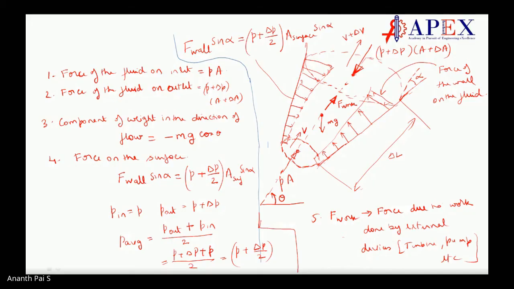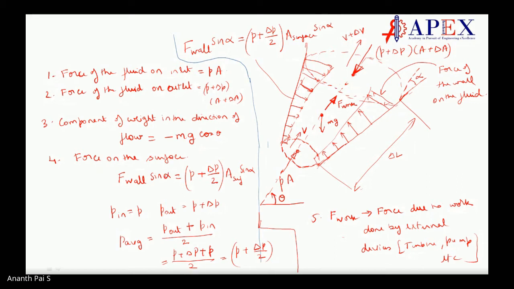Sir, can you explain about force on surface once again? Yes, see what happens here. Force on the wall is here. This is the force on the wall. Force on the wall into sine alpha gives the force in the direction of the flow. Make sense? Sine alpha, not sine theta.